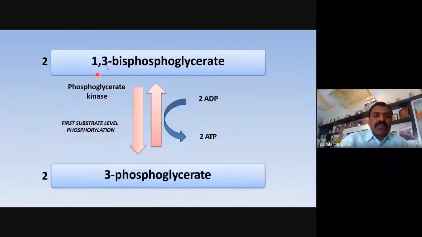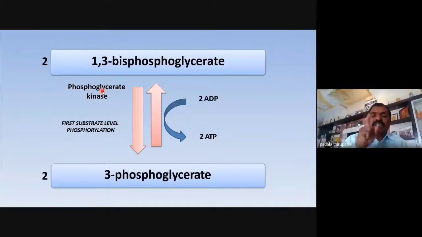Here, one phosphate group adds to ADP, so ADP is going to produce ATP. In this 7th step, the enzyme involved is phosphoglycerate kinase. This is the first substrate level phosphorylation.